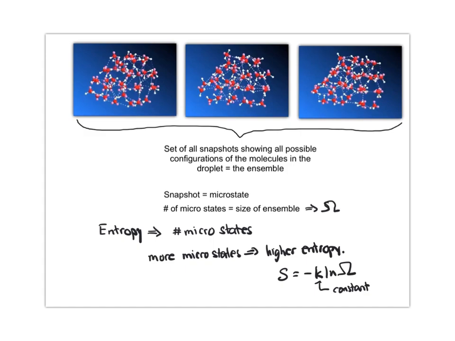Entropy is often described as the randomness in the system. The more random the system, the higher the entropy. This is because the more ways that you can put that system together, the more different configurations that system has, the more random that system is. And so when we think about the number of microstates that we can imagine for a given system, the more microstates that we have, the more randomly that system can be oriented, and thus the higher the entropy.